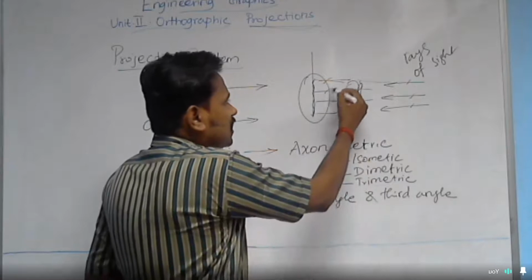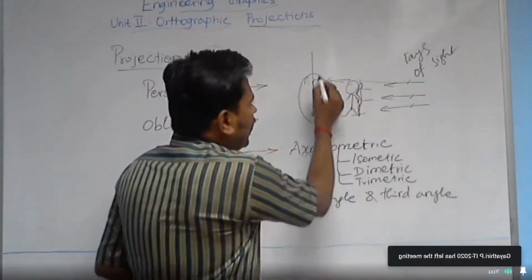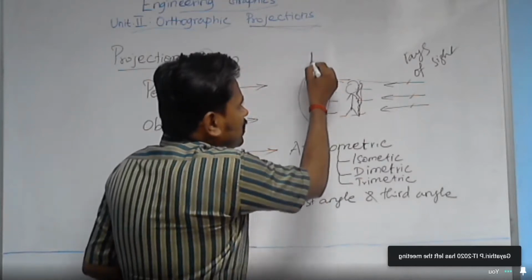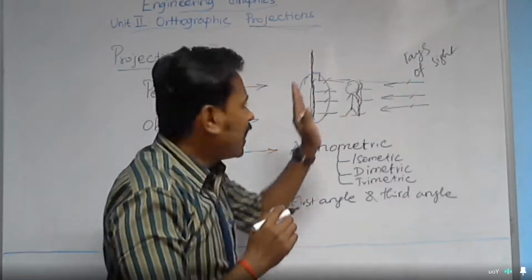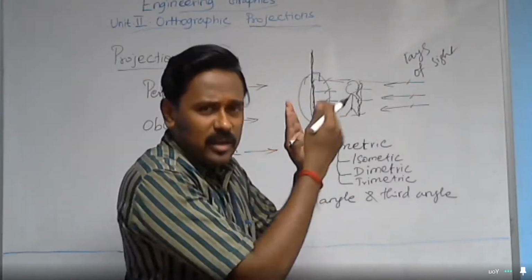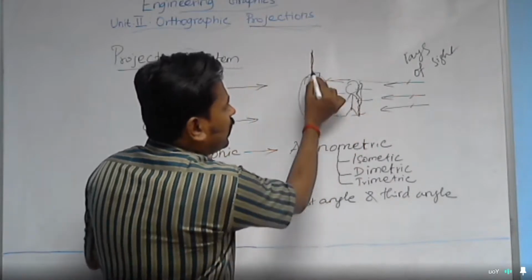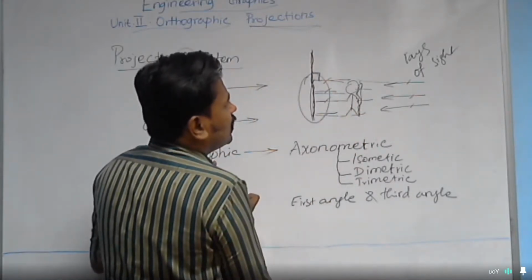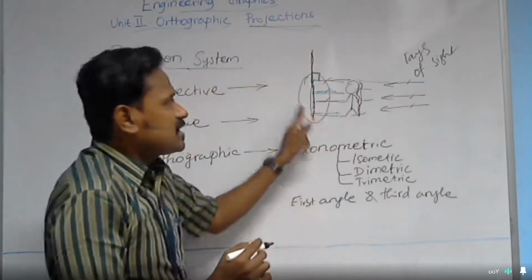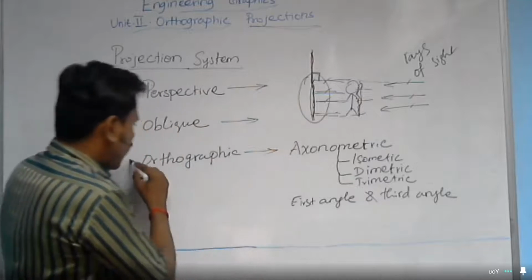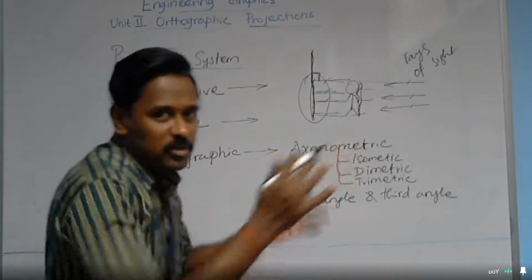If these projectors are parallel to each other, and perpendicular to the plane where you need to get the image. The plane is nothing but the flat plane where you want to have the image. If the projector lines are perpendicular to the flat surface and parallel to each other, then this system of projection is called orthographic projection. It's first angle projection or third angle projection.